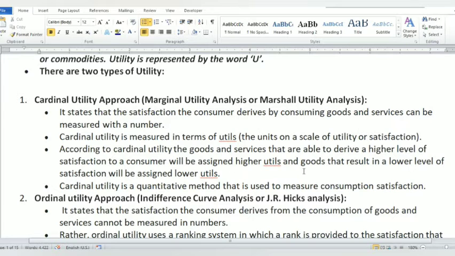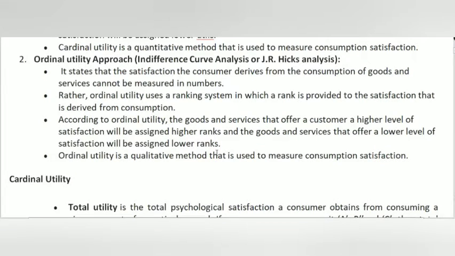In the ordinal approach, utility of a good cannot be measured in numbers, but can be compared. This bundle of goods will give greater utility than that bundle of goods. Rather, ordinal utility uses a ranking system. That means utility can be measured in terms of ranks.